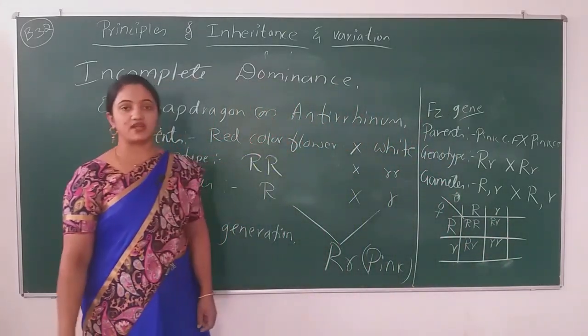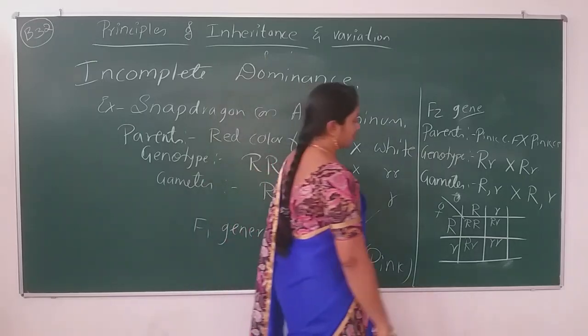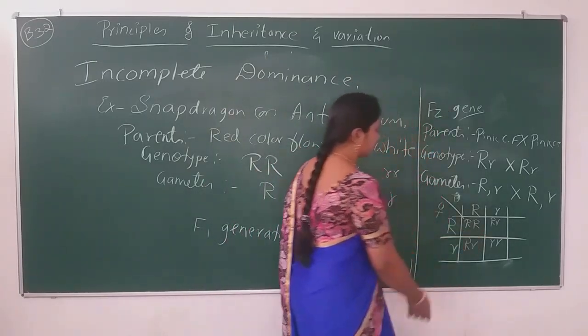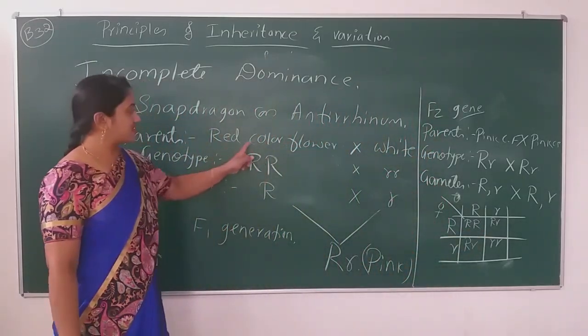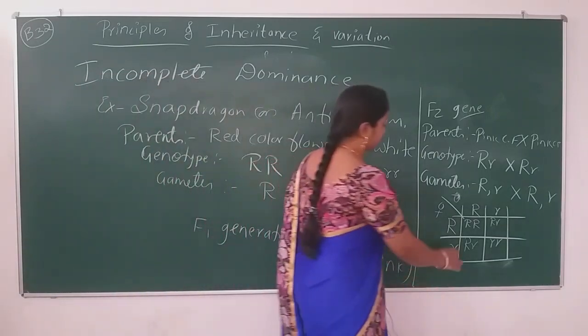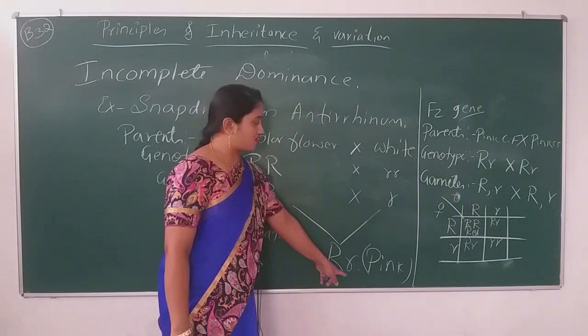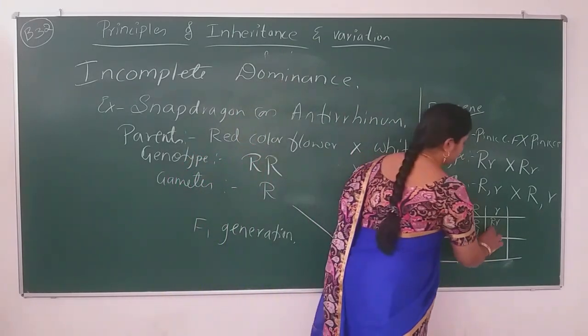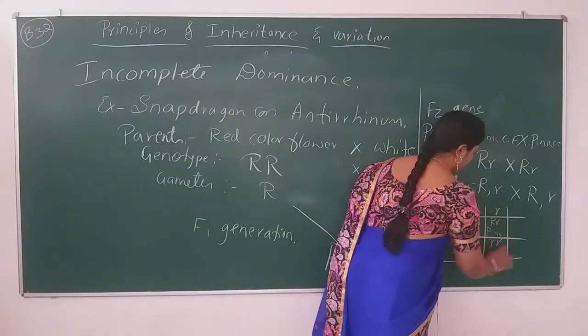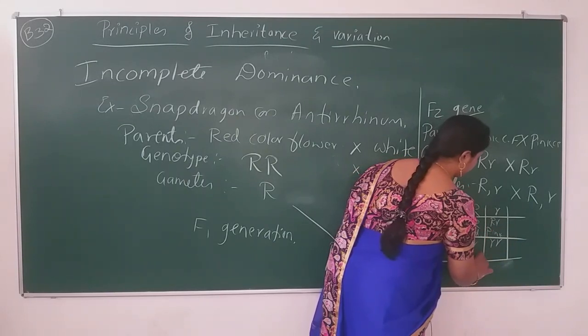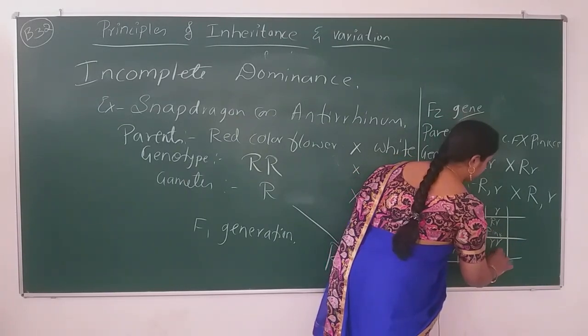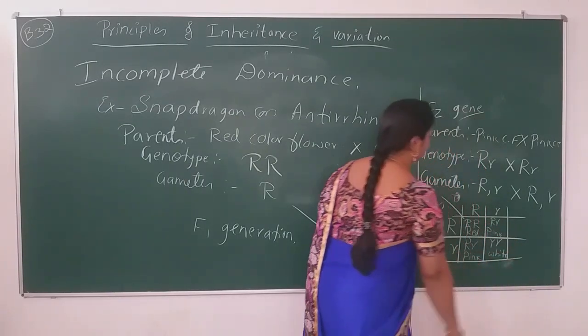Now you have to write the phenotype there itself. Capital R, capital R indicates the red color flower. Capital R, small r will be the pink one. This is also the pink one and this will be the white.